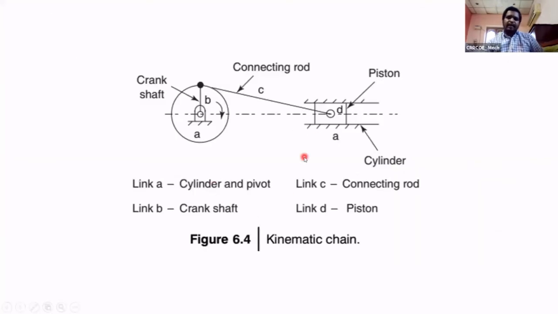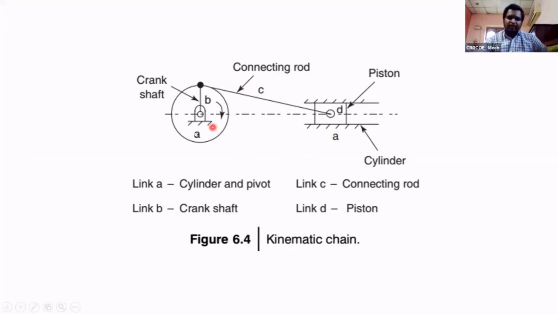This is a kinematic chain. Here we have different links. This is the crank slider mechanism. A is the first link, a fixed link, B is the crank, the second link, the connecting rod is the third link. And D, what is D? It is the slider, the fourth link. Again this is connected to the first link, that is A, the fixed link. Then it forms a chain, a kinematic chain.